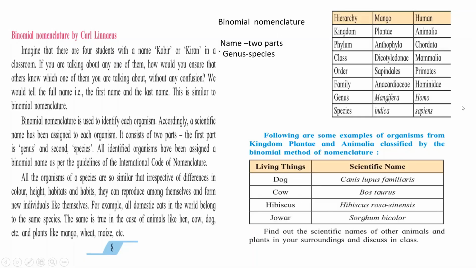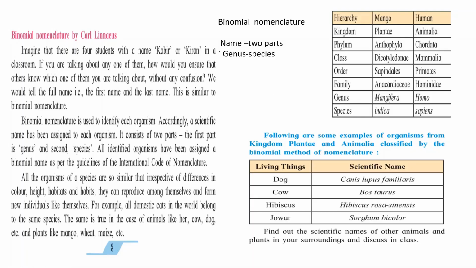For dog it is Canis lupus familiaris, for cow Bos taurus, and Hibiscus rosa-sinensis. For jowar, Sorghum bicolor. This naming system is used to identify every organism, and it is applicable for plants and animals. So many varieties of plants and animals are there.